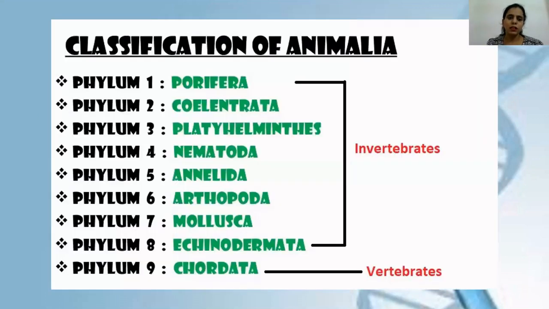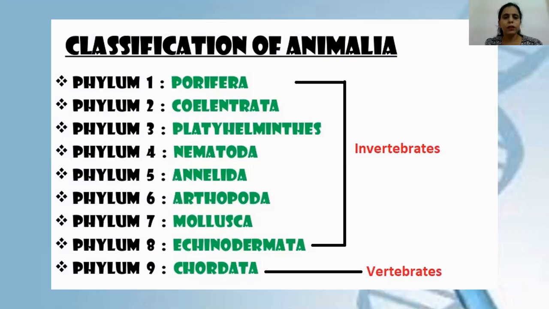So the 9 phyla are: phylum 1 is known as Porifera. The next one is Coelenterata. Third one is Platyhelminthes. Fourth is Nematoda. Fifth, Annelida. Sixth, Arthropoda. Seventh, Mollusca. Eighth, Echinodermata. And ninth one is phylum Chordata. This phylum 2, Coelenterata, in some books you will also find as phylum Cnidaria. Then phylum 4, Nematoda, is also known as phylum Nemathelminthes.